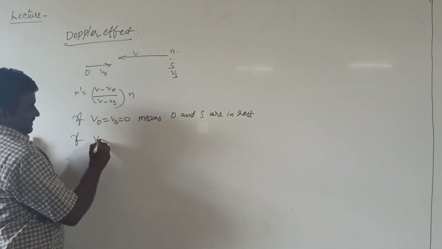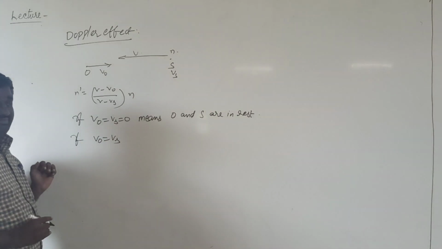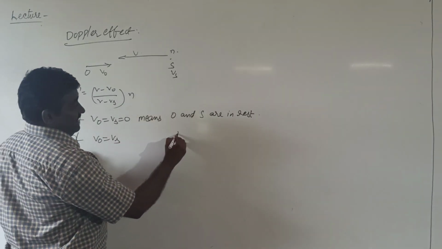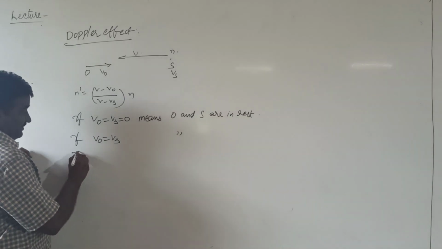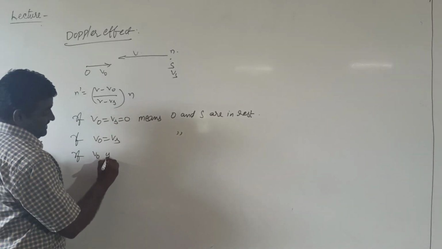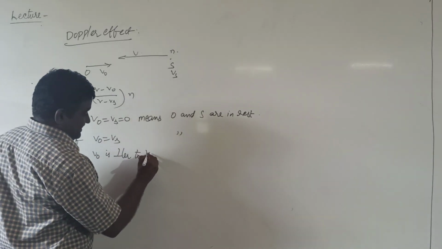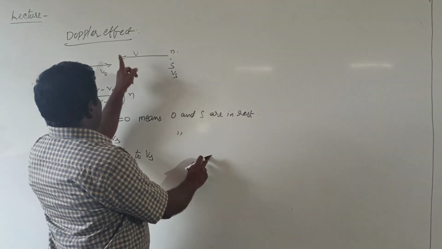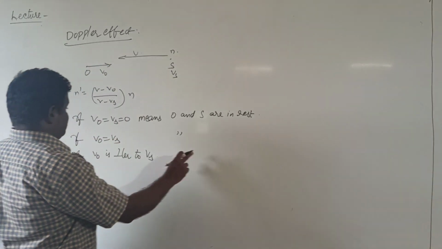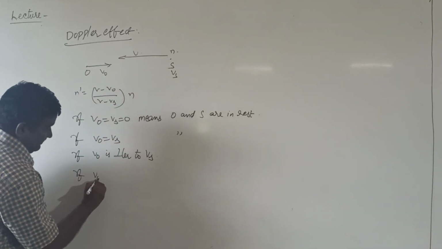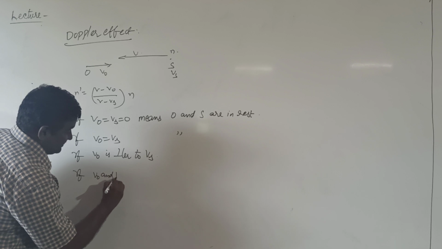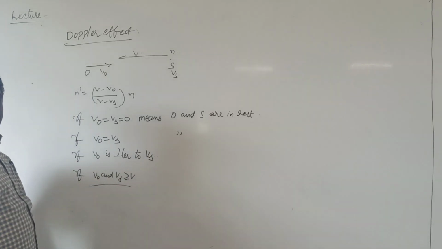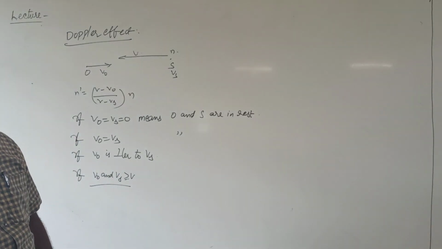If v0 equal to vs, the velocities of the source and observer are equal, in that case the Doppler effect is not applicable. If v0 is perpendicular to vs, meaning the source and observer are moving in perpendicular directions, the Doppler effect is not applicable. If the v0 and vs values are far greater than the velocity of sound, in that case also the Doppler effect is not applicable.